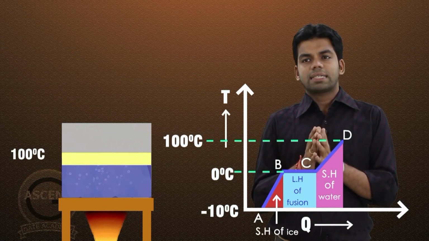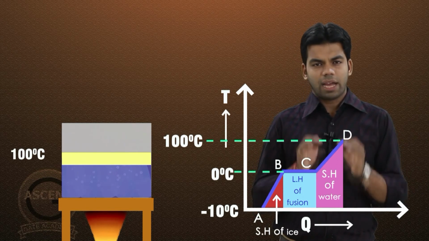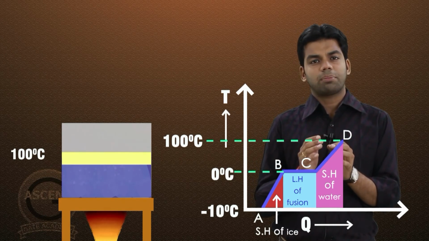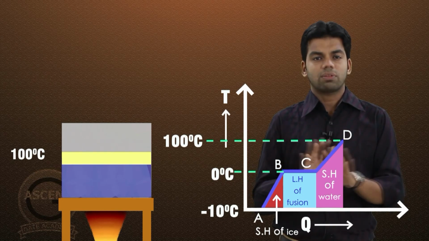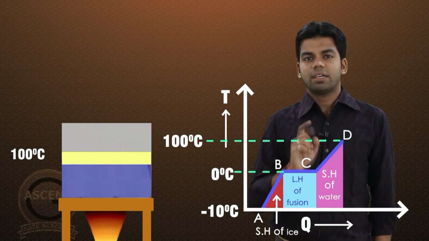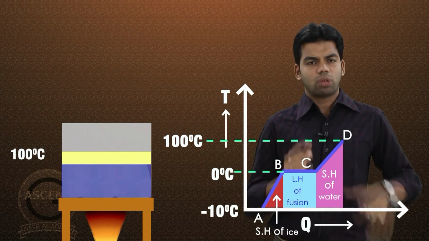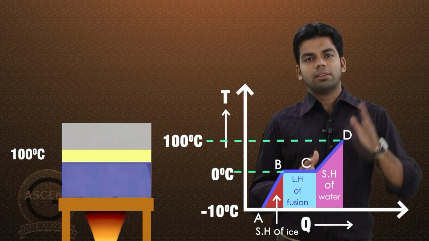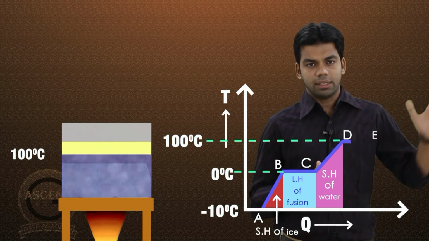Now once it is at the saturation temperature of 100 degree centigrade. Why am I saying this again and again? Because 100 degree centigrade is the saturation temperature at 1 atmosphere. If the pressure changes, then obviously this will no longer be 100 degree centigrade, because the saturation temperature is different at different pressures. We will look into this part, but this is for 1 atmospheric pressure, so I am calling it 100 degree centigrade. So at 100 degree centigrade this water will start vaporizing from D to E,